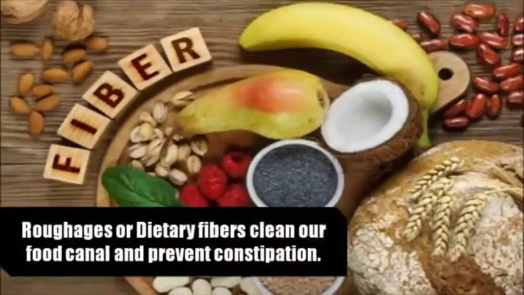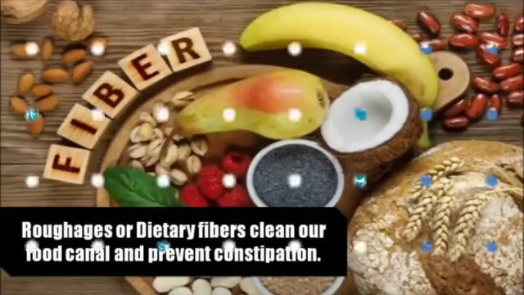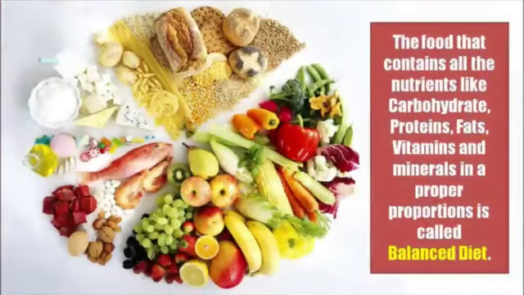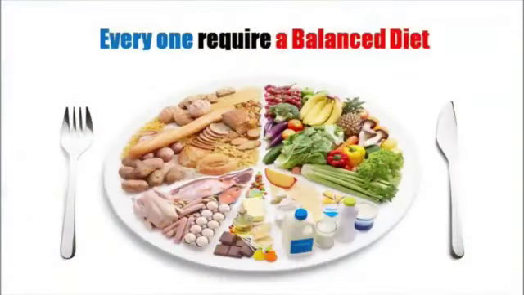Roughage or dietary fibers clean our food canal and prevent constipation. We must drink enough water so that our body functions properly. The food that contains all the nutrients like carbohydrates, proteins, fats, vitamins, and minerals in proper proportions is called a balanced diet. So, children, everyone requires a balanced diet to stay healthy and fit.